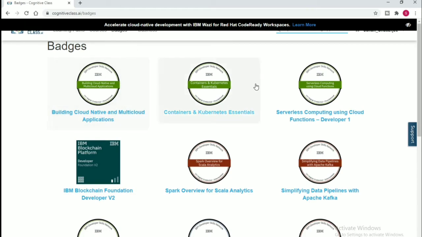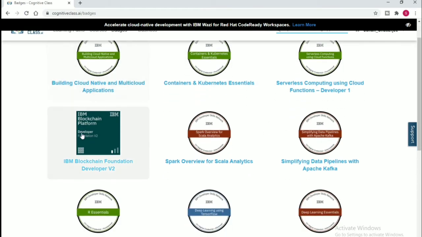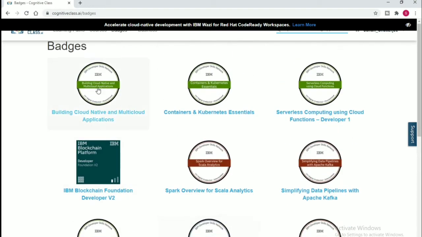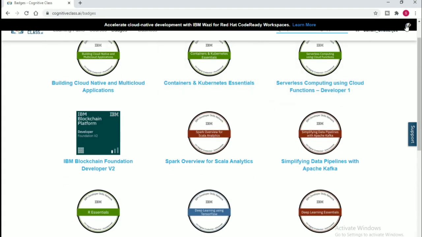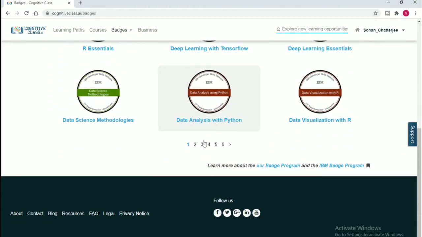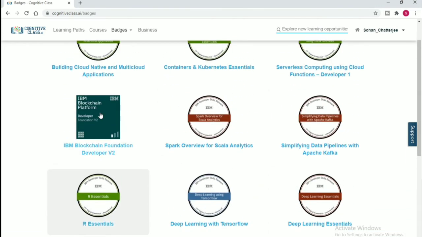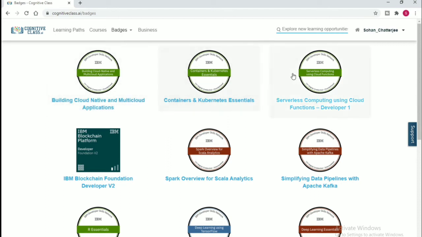Here are some badges if you do these courses. There are some paid and free badges here. There are many badges, like data analysis with Python. In the paid courses, you need to pay some money for the certification, but you can do these courses free of cost. For certification, you need some money for the paid courses, but in the free courses, you can do the whole course, and you will get a certificate and badge after the completion of your course, free of cost.